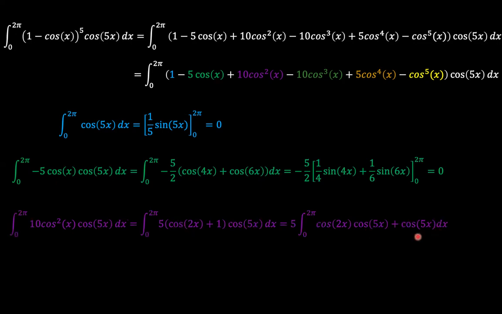And so this now results into half cosine 3x plus cosine 7x, and then the cosine 5x term. And obviously the half here accounts for the product of cosines. So again, we know that when we integrate these independent cosine terms, that results into 0 from 0 to 2 pi.